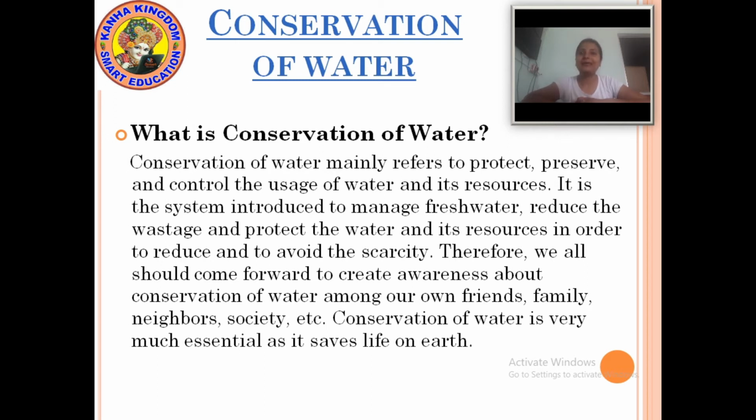It is the system introduced to manage fresh water, reduce the wastage and protect the water and its resources in order to reduce and to avoid the scarcity. To avoid the scarcity we should conserve our water.